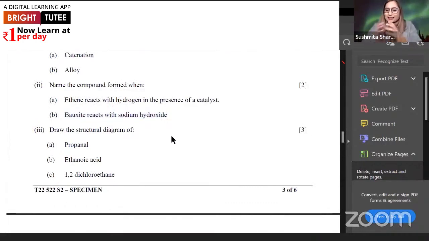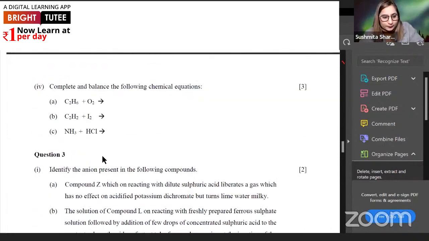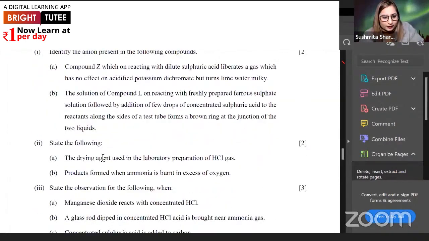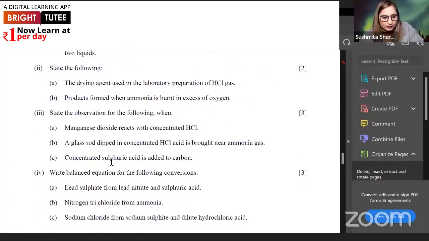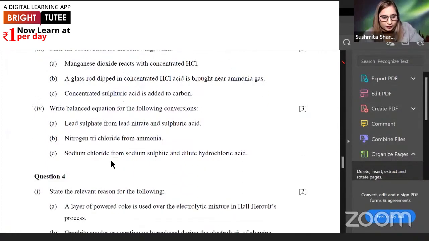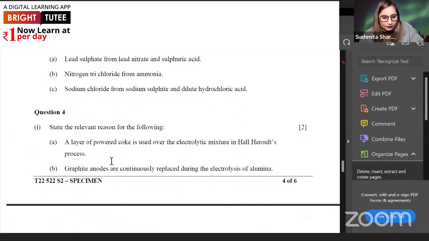So that's the reaction of aluminium. You'll get questions directly on it. In the long question, it is there. I'm actually checking it. Manganese, plasmodium. Okay. See, a layer of powdered coke is used over the electrolyte in the Hall and Heroult process.